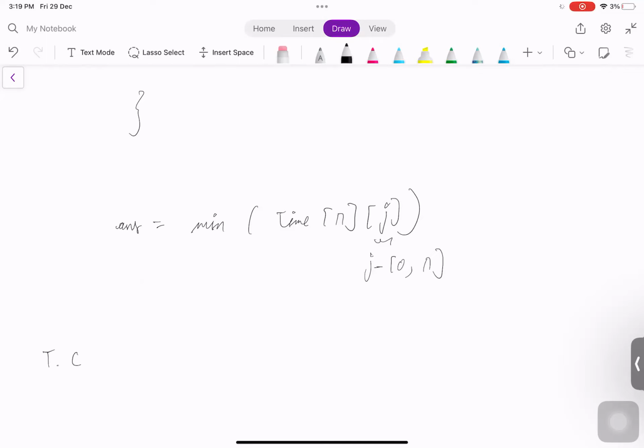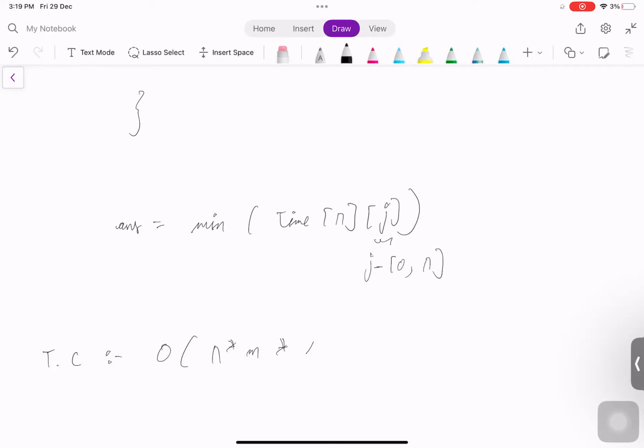And if you look at the time complexity, it would be big O of n into m, as we see that in the queue, the number of states that we push into the queue in the worst case would be n into m, right? Where I can have values up to n and j can have values up to n.